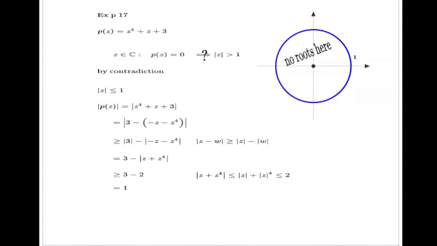Look what we just established. We started off from the number z like this, and we showed that the absolute value of p of z is bigger or equal than 1. In particular, it means it cannot possibly be 0. So we just established the opposite, the negation of this implication. We took any number within the circle, and we realized that for such a number, this will be bigger than or equal to 1 in absolute value, so it cannot be 0. That's why there are no roots within this circle. That finishes this implication. I can kill this question mark.